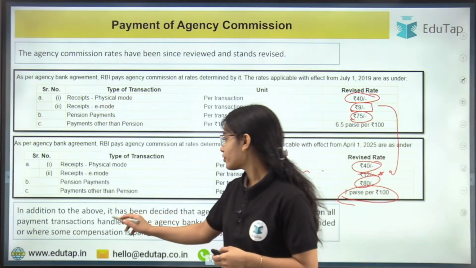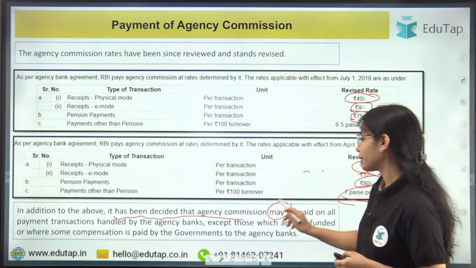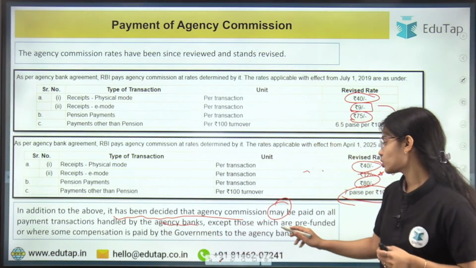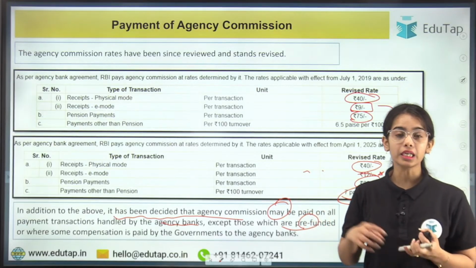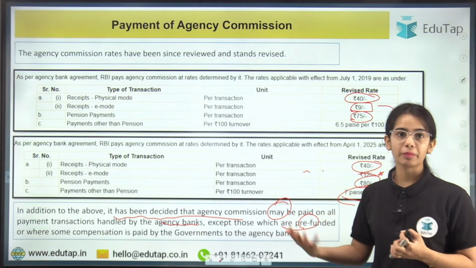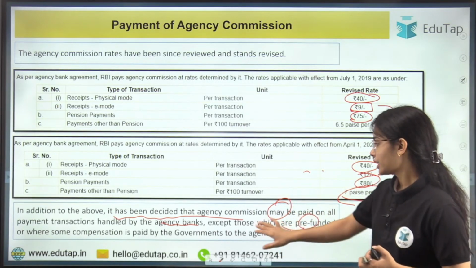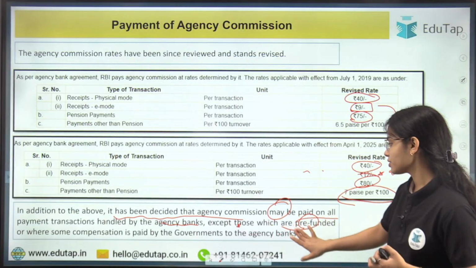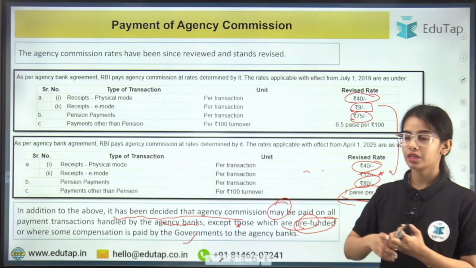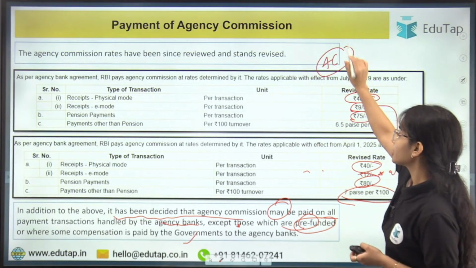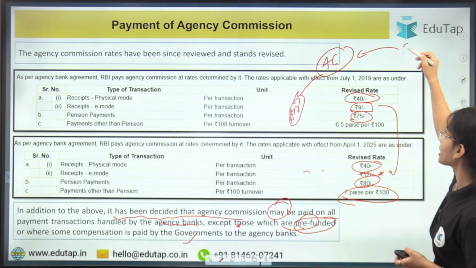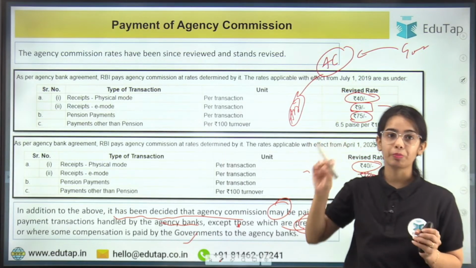that in addition to the above, it has been decided that agency commission may be paid on all payment transactions handled by the agency banks except those which are pre-funded by the government. So basically the RBI will pay the agency commission to all the agency banks for the payments it is handling, but except those which are pre-funded, that means which are already given by the government to the agency bank. So RBI will pay the agency commission for all the transactions that the agency banks are handling for the government, but if the agency commission is given by the government, then RBI is not liable to pay any agency commission.